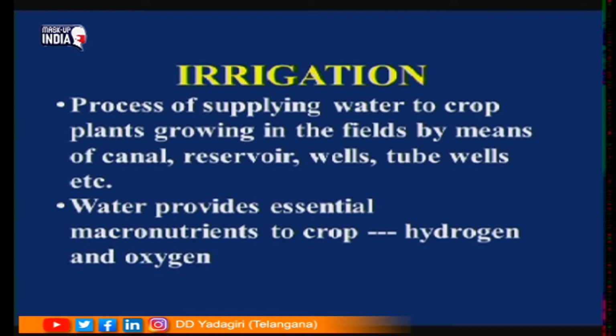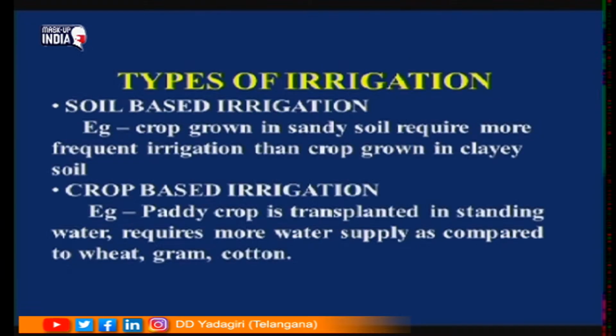Water provides essential macronutrients of crop such as hydrogen and oxygen. And here irrigation is of two types depending upon which type of crop is grown and which type of soil it is. If sandy soils are there, more water has to be poured, depending upon the soil, and also depending upon the crop. Some crops require more water, whereas some crops require less water.